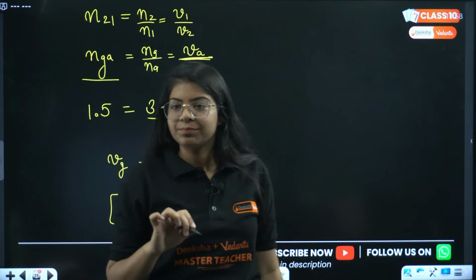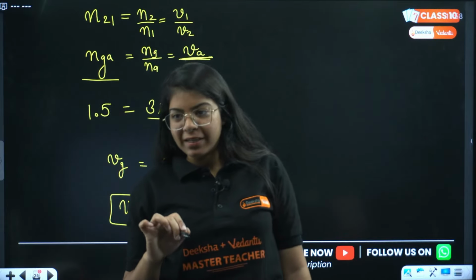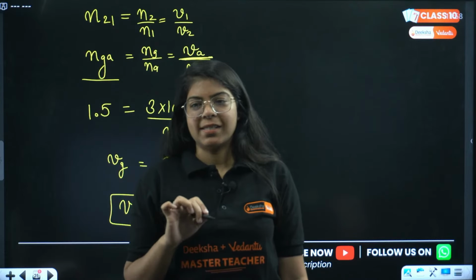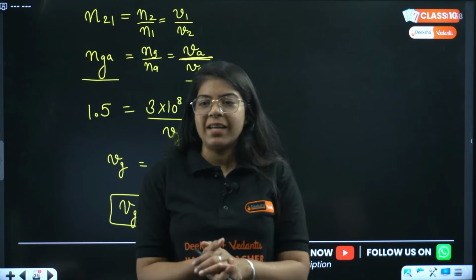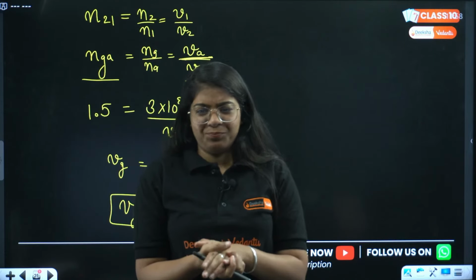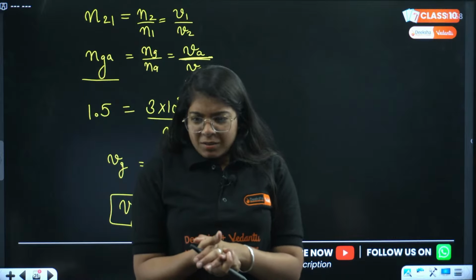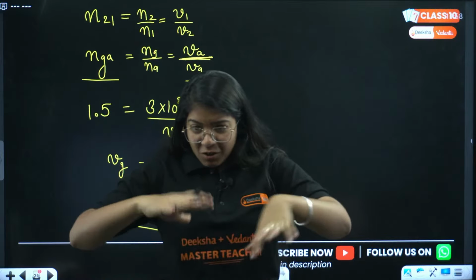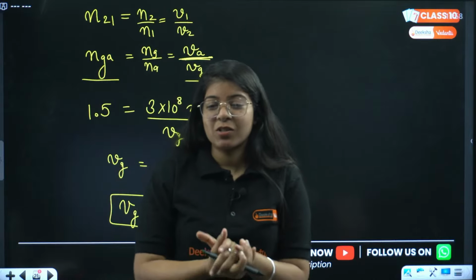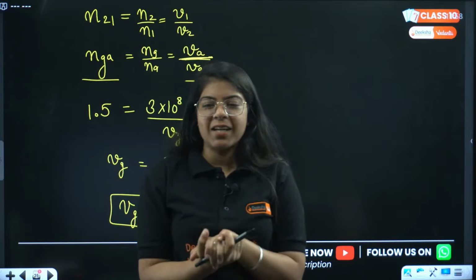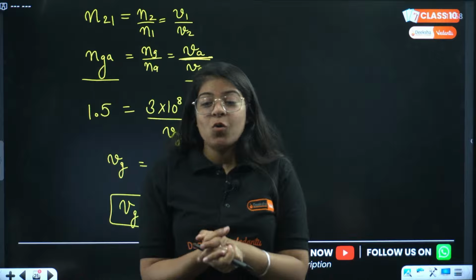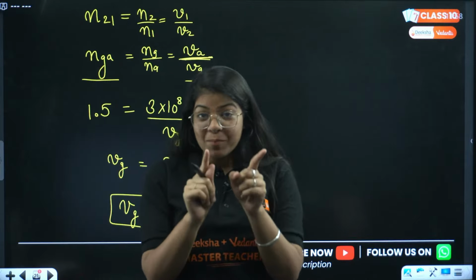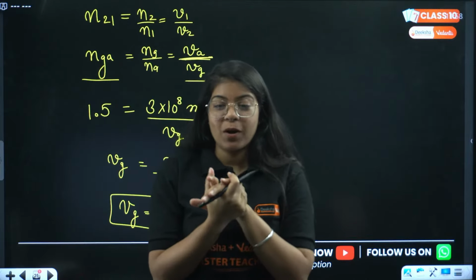Understood, everyone? nm equals speed of light in air divided by speed of light in medium. Yes, 2 into 10 raised to power 8. Very good. Everyone is saying 2 into 10 raised to power 8 meters per second. Very good, everyone. Whoever is giving the answers, I remember your names, and I am so proud of all of you.